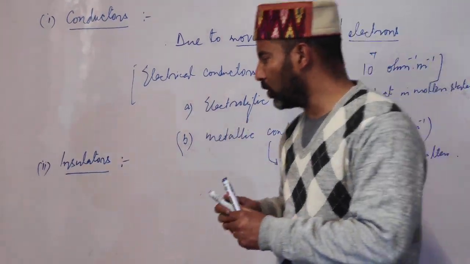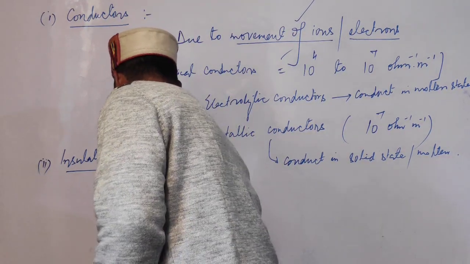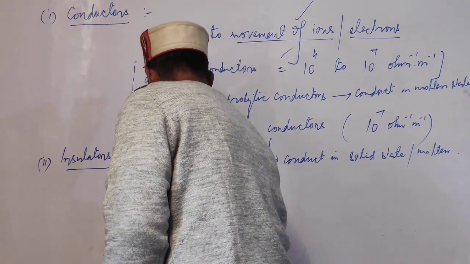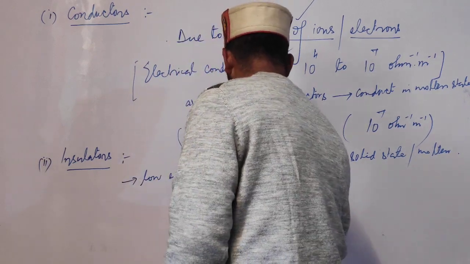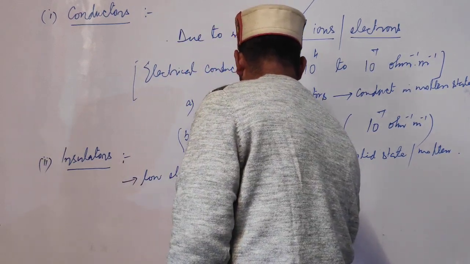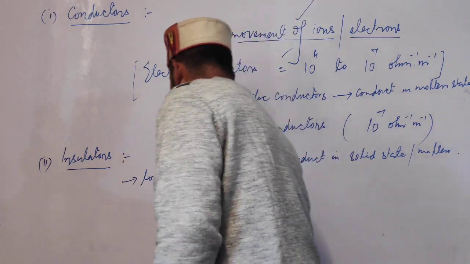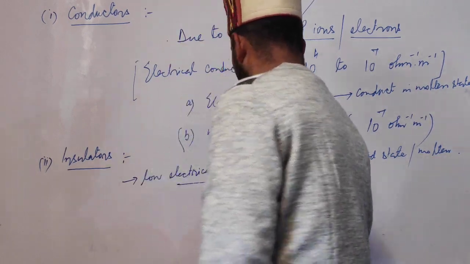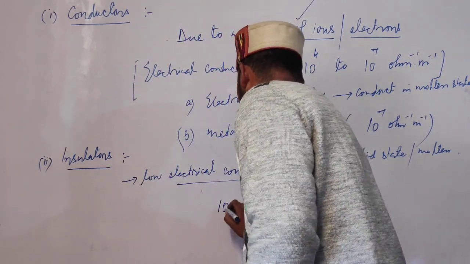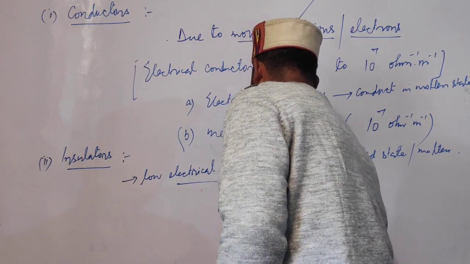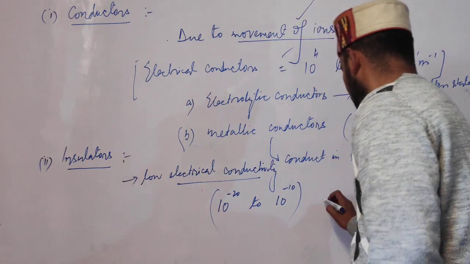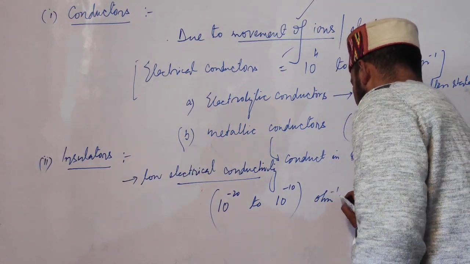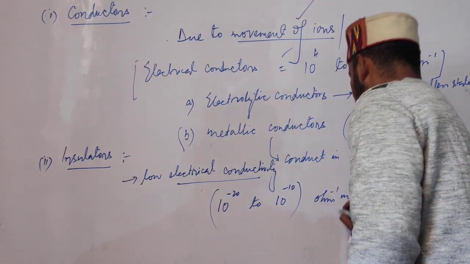So these have very low electrical conductivity. Their electrical conductivity is of order 10 raised to power minus 20 to 10 raised to power minus 10 ohm inverse meter inverse.